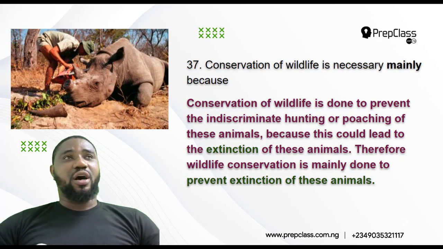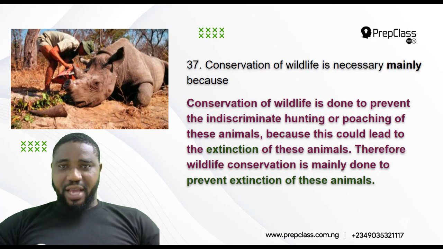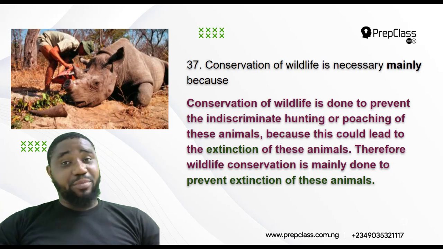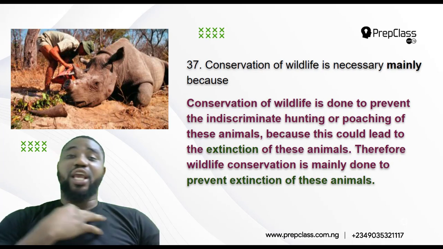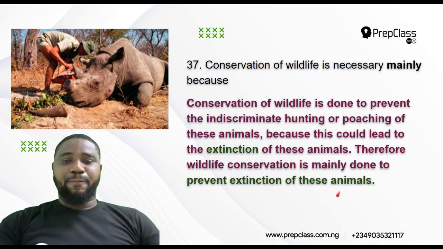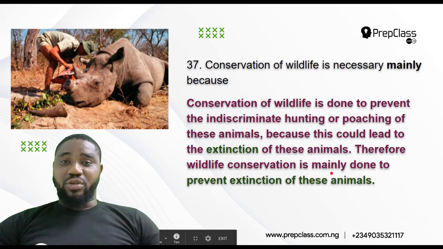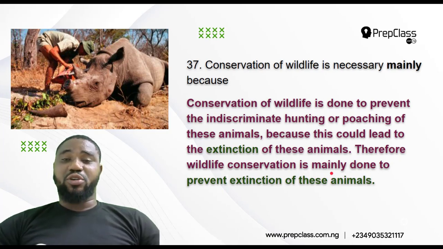I think I was reading that between the years 2011 to 2017, over 100,000 male bull, that is mature elephants, were slaughtered. Why? Because these animals are usually hunted for their ivory. Their tusk is made of ivory, which is highly prized in the market. That ivory is used in making precious items like chains, necklaces, and all that. So elephant ivory is highly prized, so they are mostly killed for it.